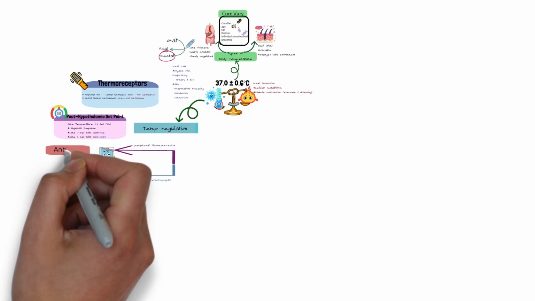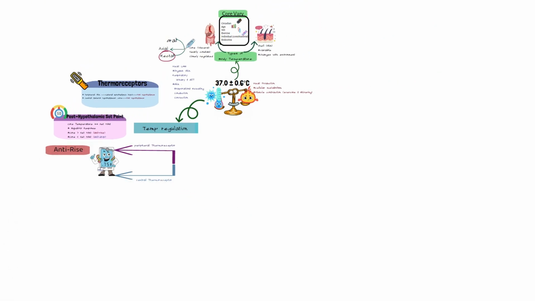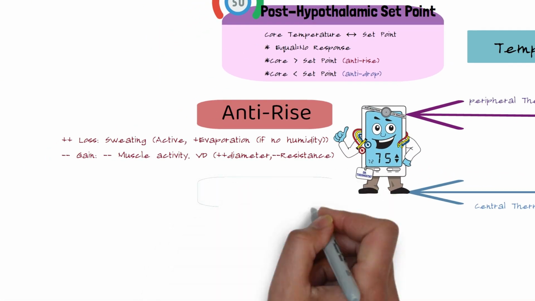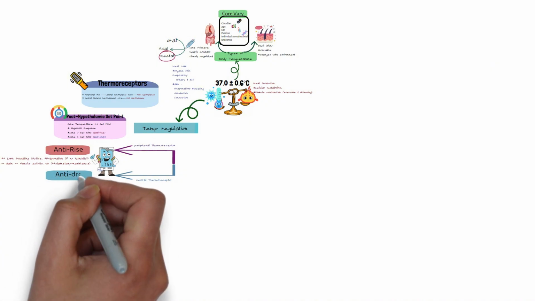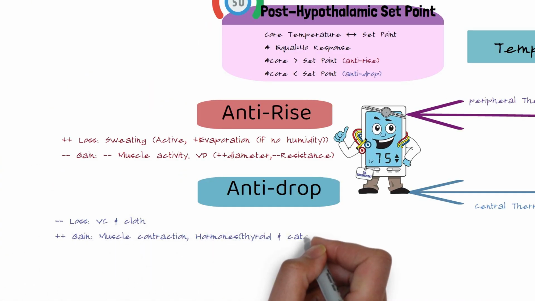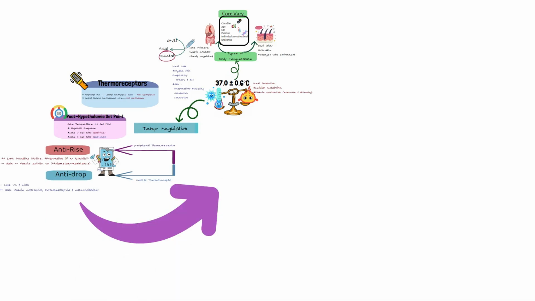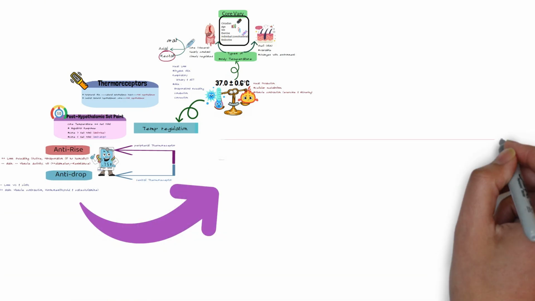If the core is lower than the set point, the anti-drop mechanism turns on, and its aim is to increase the production and decrease the loss through vasoconstriction, shivering, increasing muscle activity, and two hormones increase. Remember the thyroid and catecholamines.